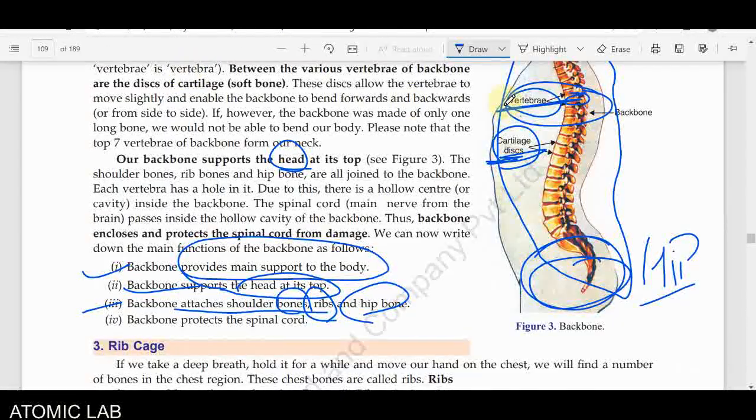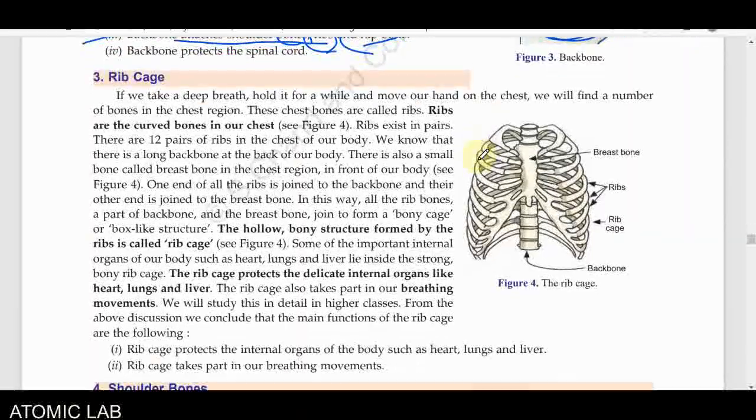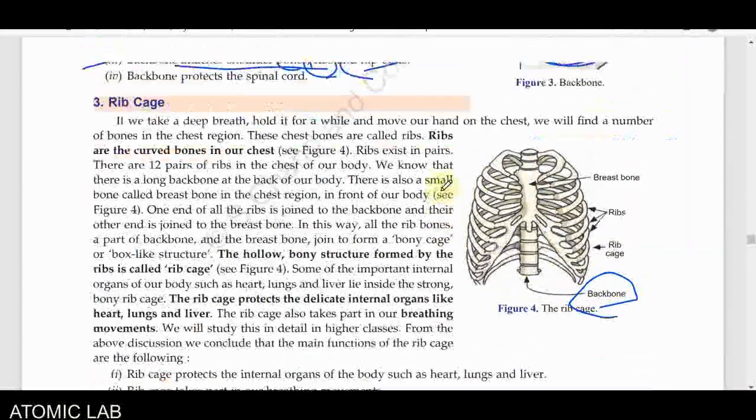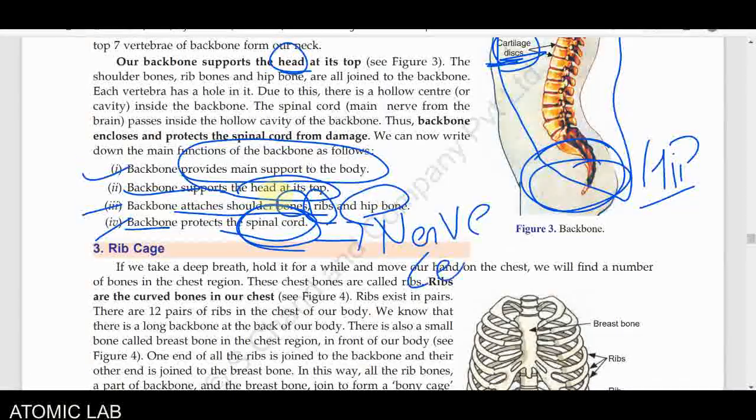Ribs means the chest bones. Chest bones are generally found in a circular form. If you see, these are the rib cage. This is directly attached to our backbone on the back side. And fourth, the backbone protects the spinal cord. The spinal cord is made of nerve cells. So you have to remember nerve cells. What is the meaning of the nerve cell and what are its functions?